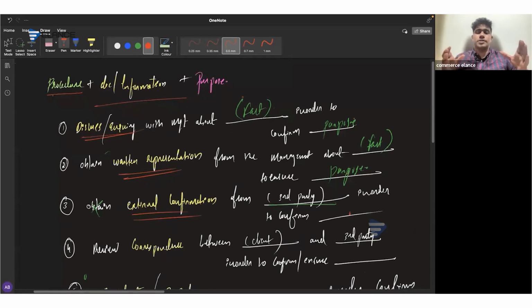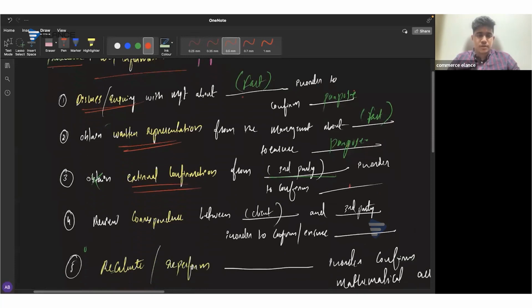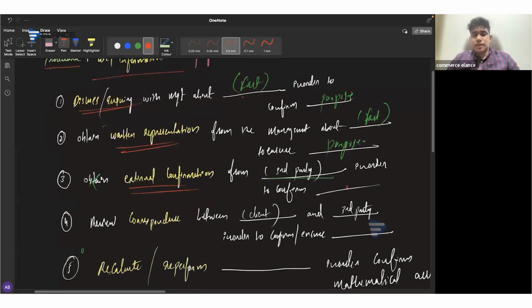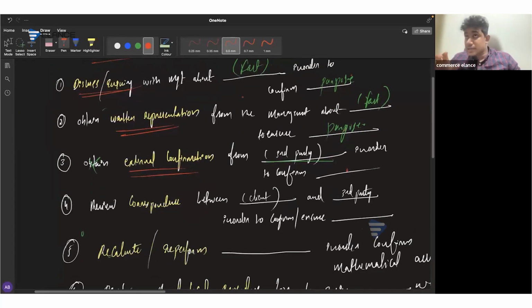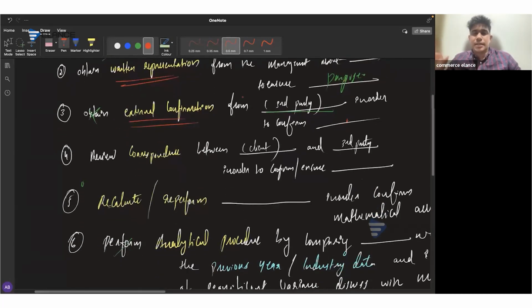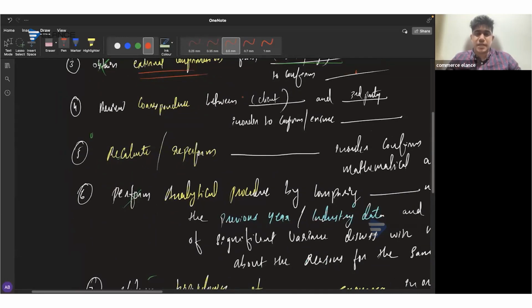So whenever you get a scenario question, you need to give answers specific to the scenario. So what can I discuss with the management? Is there anything about which I can obtain an external confirmation? Or is there anything about which I can obtain a written representation from the management? Are there any third parties with whom the company has communicated, and is there any possibility of reviewing correspondence? Is there any computation which I can recalculate?